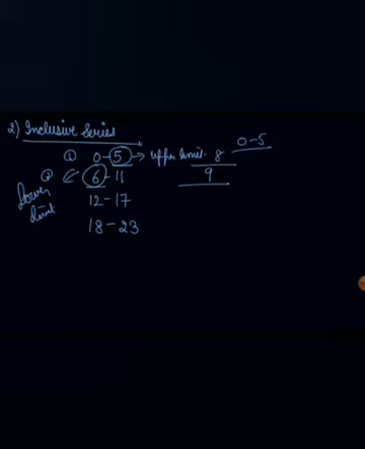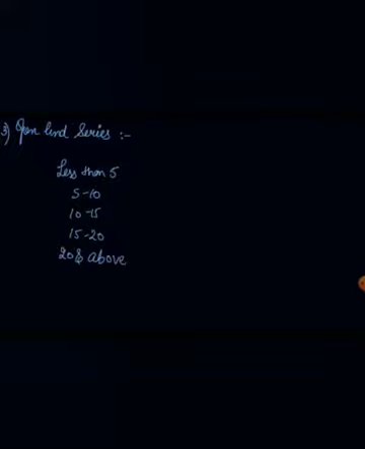The third is your open-ended series. In some series, the lower class limit of the first interval and the upper limit of the last interval are missing. Let's say less than 5 or below 5, then 5 to 10, 10 to 15, 15 to 20, then 20 and above or more than 20.